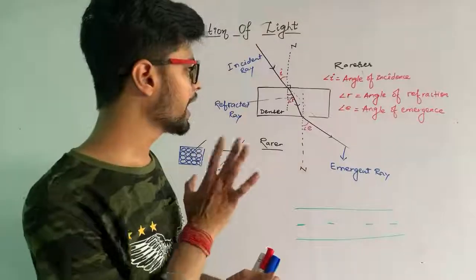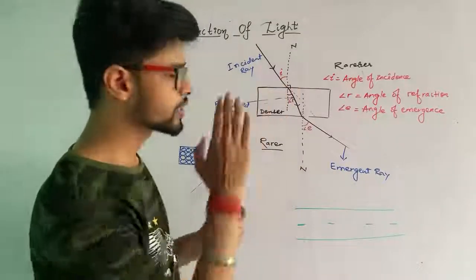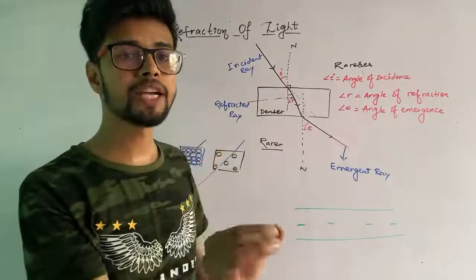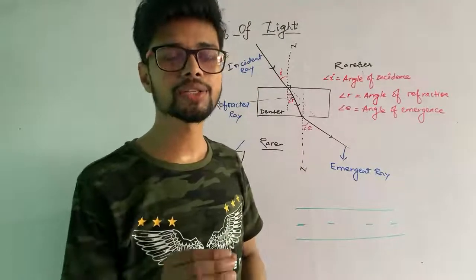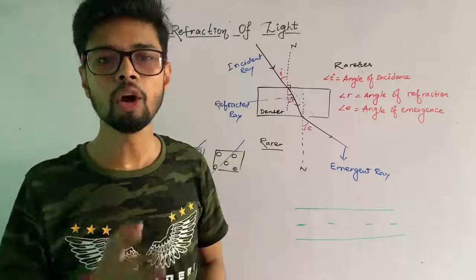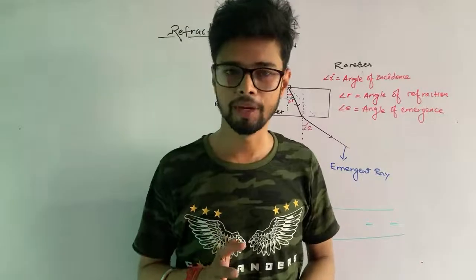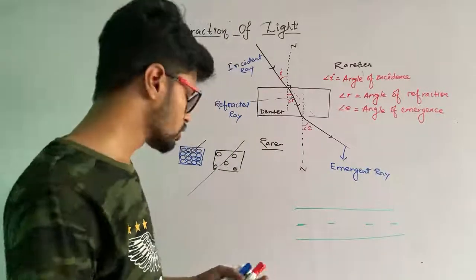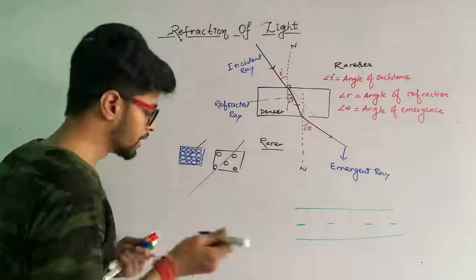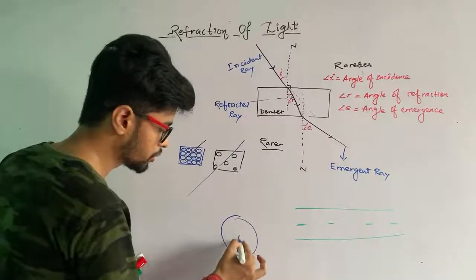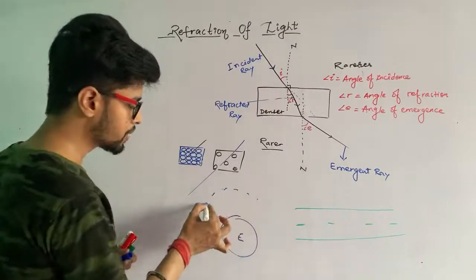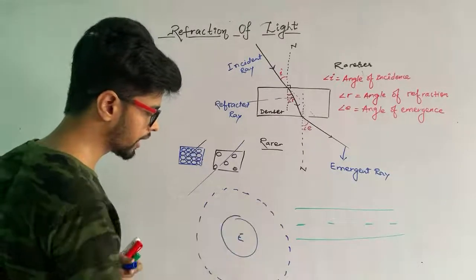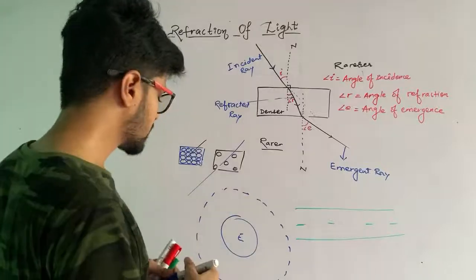Up to here, nobody should have confusion about how the light is going to be bent in case of any transparent medium, because the speed of light is getting changed while it is traveling from rarer to denser medium or denser to rarer medium. Okay, you can take lots of examples. You can see in our earth also the same phenomenon is taking place. See, this is our earth, suppose, and we do have the atmosphere, the layer of air around us. हमारे earth के around में क्या है? Layer of air है, atmosphere present है.